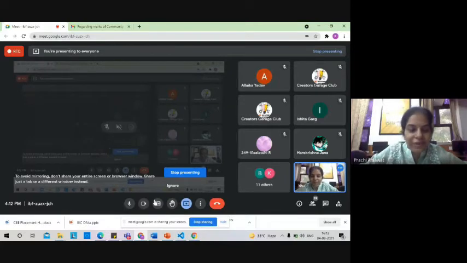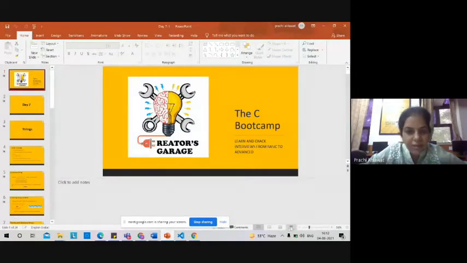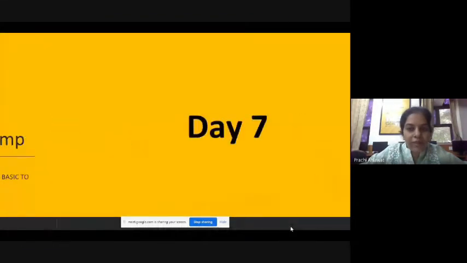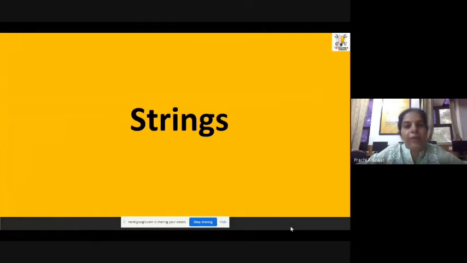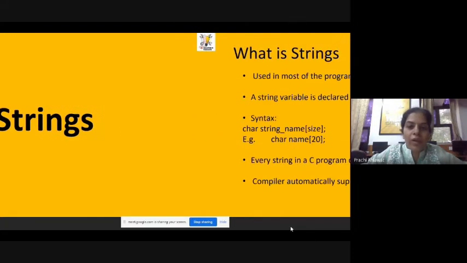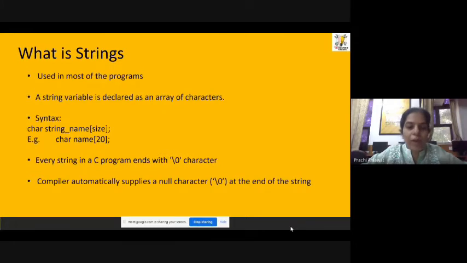Good afternoon, everyone. Today's topic is strings and dynamic memory allocation. We are starting with strings and later on we will come to dynamic memory allocation. First of all, let's understand what a string is and where we use them. A string is basically a collection of characters. It is used in most programs, no matter what programming language you are using. In C, C++, Java, Python, strings are everywhere.